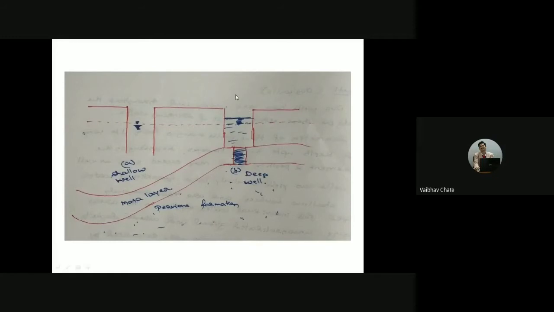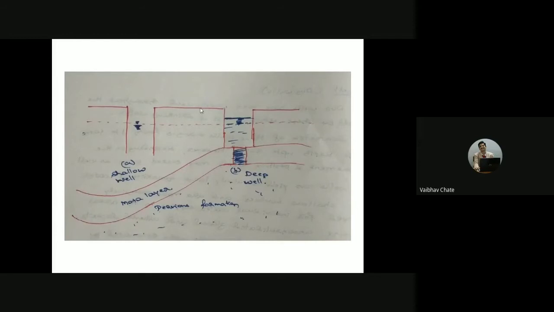This mota layer might be made up of some clay material, which acts like a supporting system. This deep well draws water from the secondary aquifer that is present below the mota layer. So we need to understand this: the pervious formation present below the mota layer can also lead water to the deep well. That's why we call it a deep well. It has nothing to do with the depth, please understand. In the shallow well there won't be any supporting system, whereas in the deep well there will be. This is the major difference between the shallow well and the deep well.